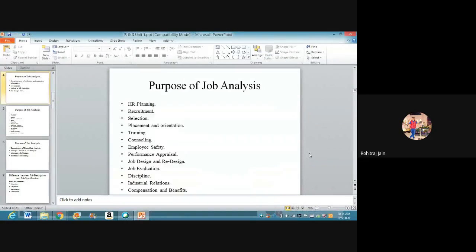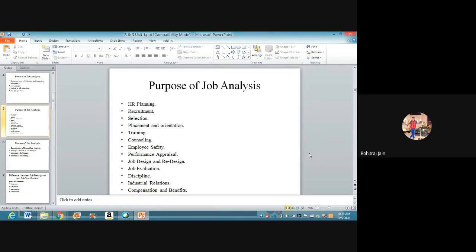So many of you know already the purpose of job analysis. So now the first purpose is human resource planning. Correct? Job analysis is used for determining knowledgeable and skillful human resource requirement in an organization. See, why is a skillful, knowledgeable, good attitude person required in an organization? Someone who can understand and blend with the organizational culture or with the existing employees. That is very, very important.